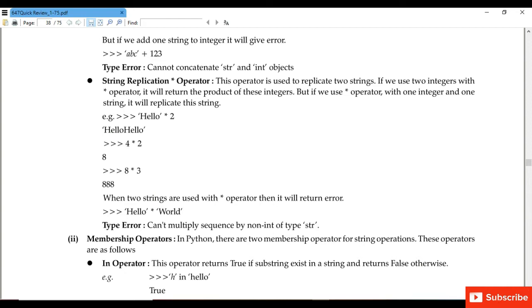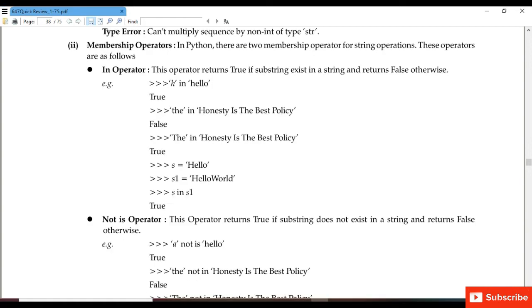If we use 3, then hello will be displayed 3 times. When two strings are used with the asterisk operator, it will return an error. For example, hello multiplied with world. We cannot use two strings with the asterisk operator, so we will get an error: can't multiply sequence by non-int of type str.